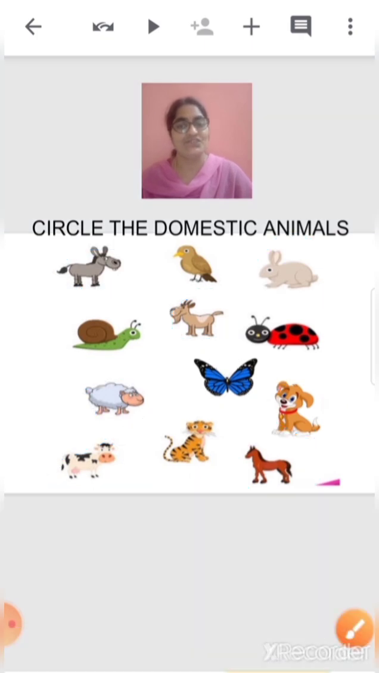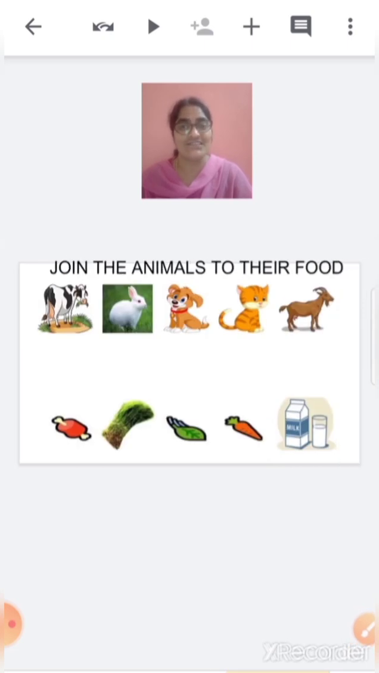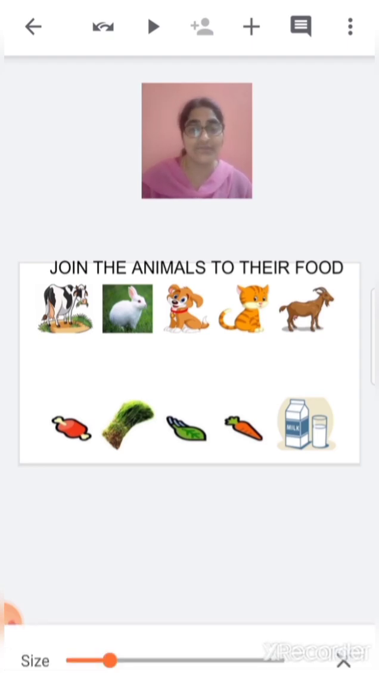Okay. Now children, there is another worksheet. Now let's see what is that. Oh, we have to join the animals to their food. We have to join the animals to the food they like to eat. Now what is this? This is a cow. Now what does a cow eat? Cow eats a bone? No. Cow eats carrot? No. Cow eats grass. Yes. So we are going to match cow with grass.